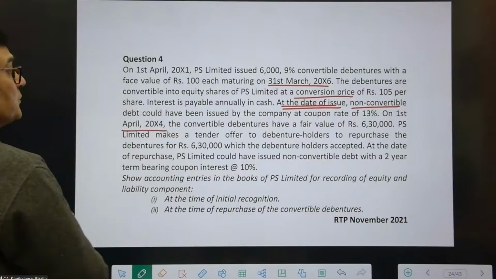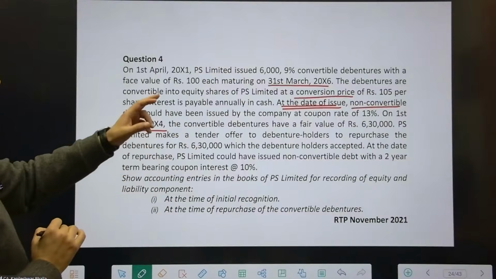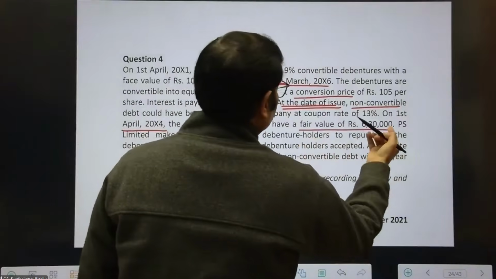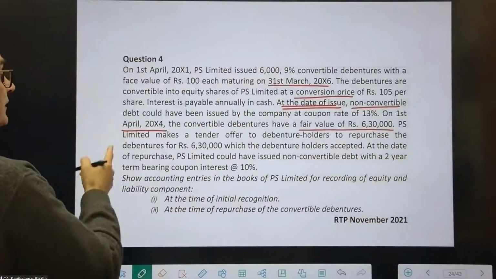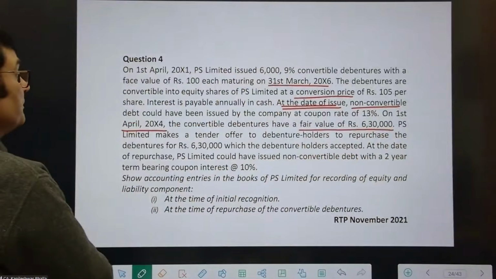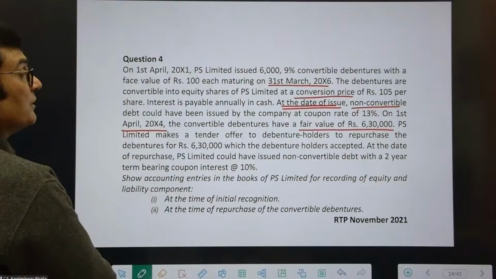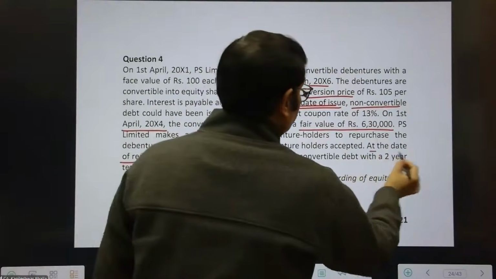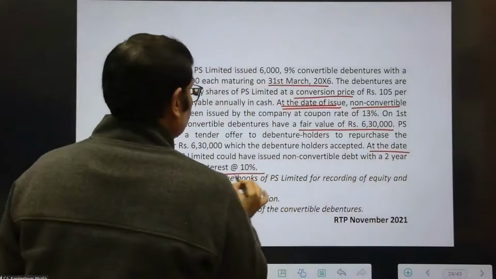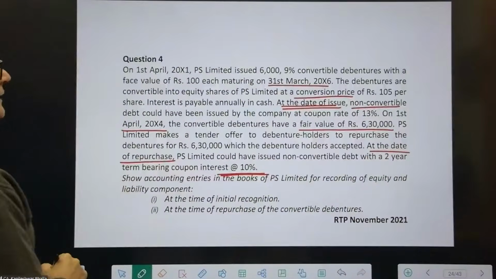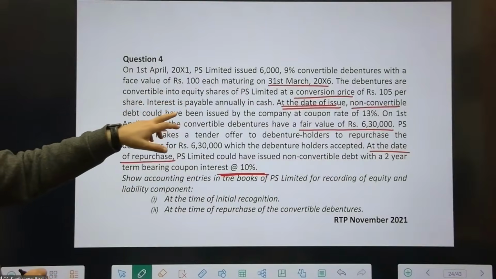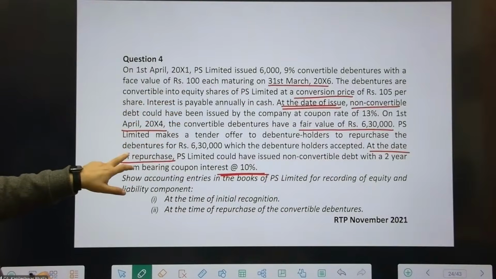On 1st April X4, that is much before the date of redemption, the convertible debentures have a fair value. This is the offer price. P makes a tender offer to repurchase the debentures, which the debenture holders accepted, and on the date of repurchase it says we could have issued non-convertible debts at 10%. So in step 1, you would apply a 13% coupon. In step number 3, you will apply a 10% coupon.